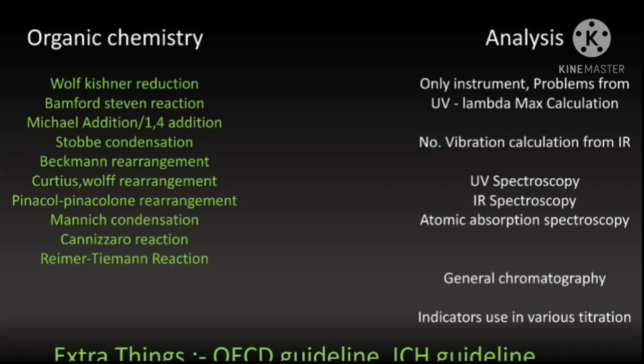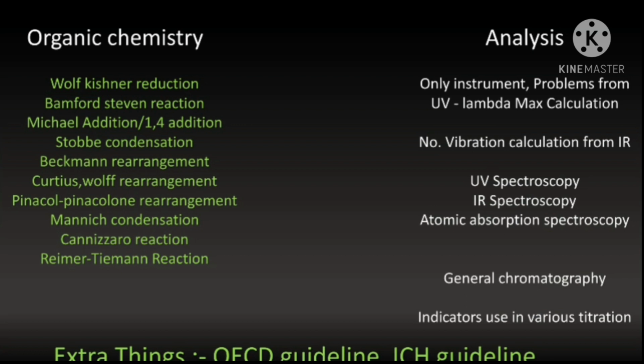In the analysis part, go through the instruments and the various types of detectors. Some problems you may solve if time permits, such as lambda max calculation in UV spectroscopy, and the number of vibrations calculation from IR spectroscopy.